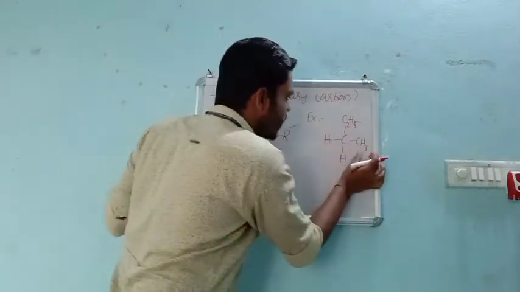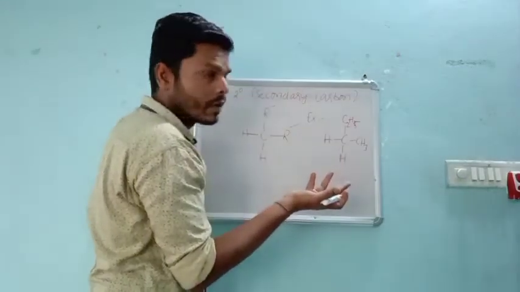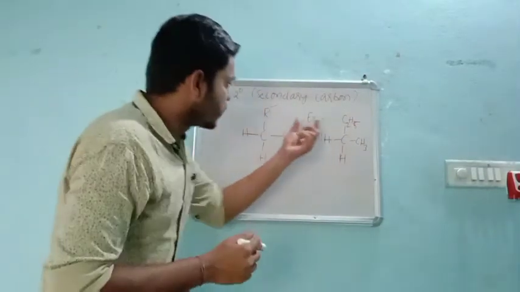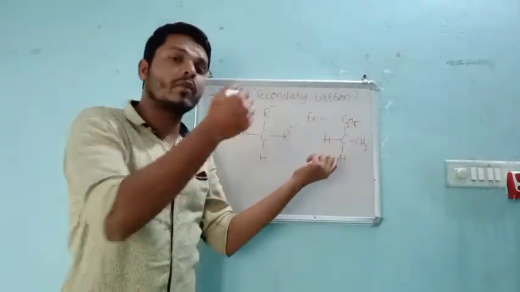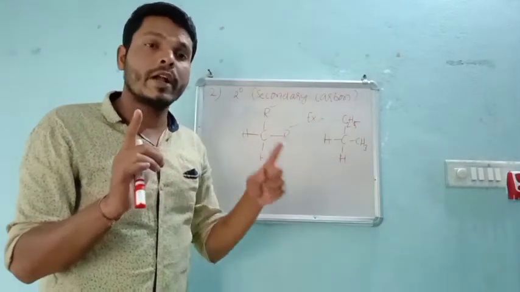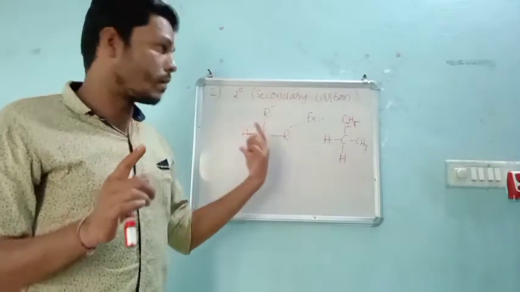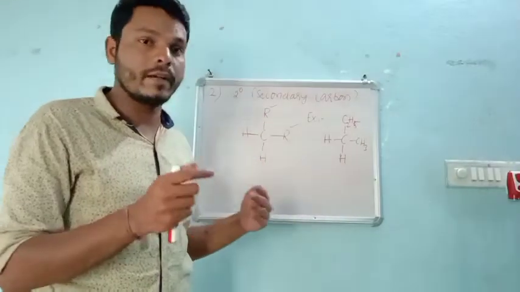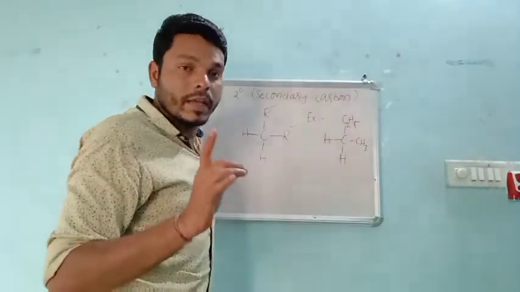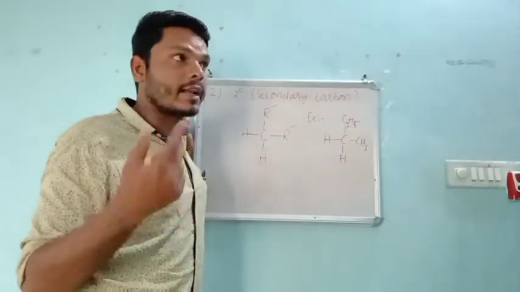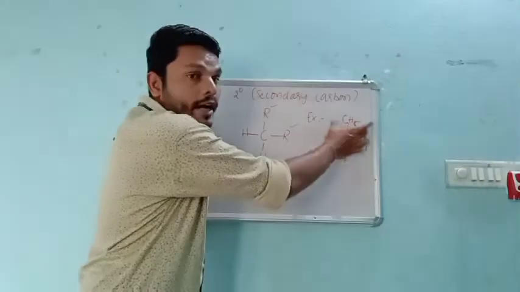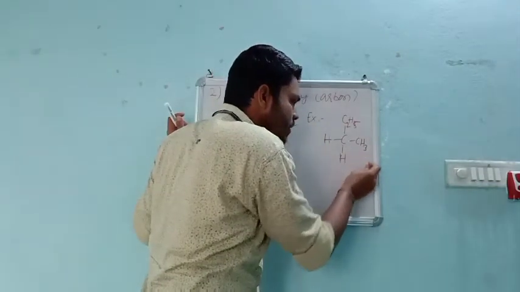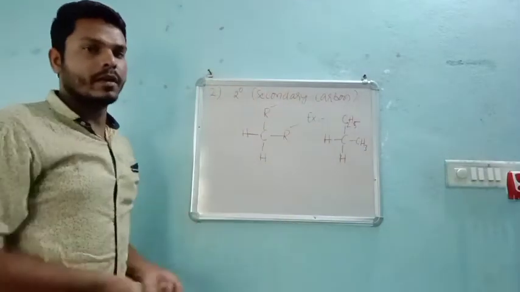If one R is methyl, the other R will be C2H5, or sometimes they may be the same, whatever it may be. The group you are going to introduce should be one hydrogen less than the alkane. In the starting, I already explained that you call a particular group an alkyl when there is one hydrogen less as compared to the alkane. So you make one hydrogen less, then it automatically becomes an alkyl group.